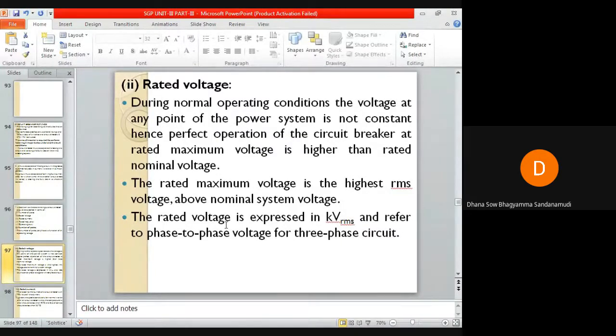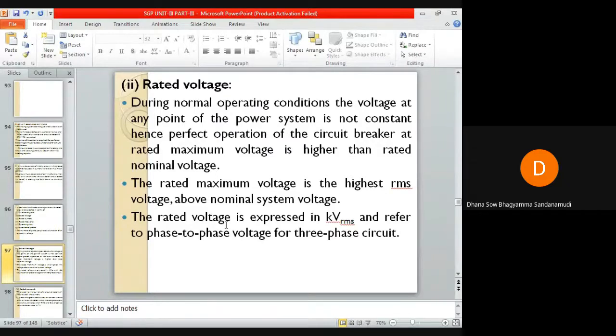The rated maximum voltage of a circuit breaker is the highest RMS voltage above the nominal system voltage for which the circuit breaker is designed, and it is the upper limit of operation.